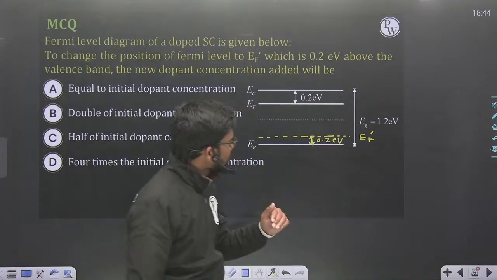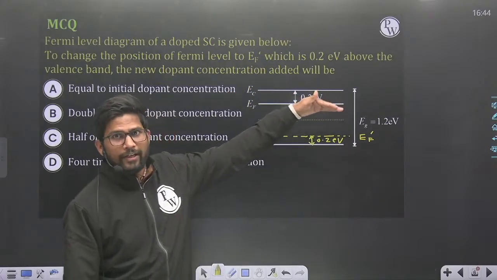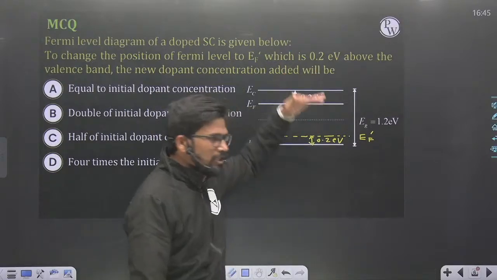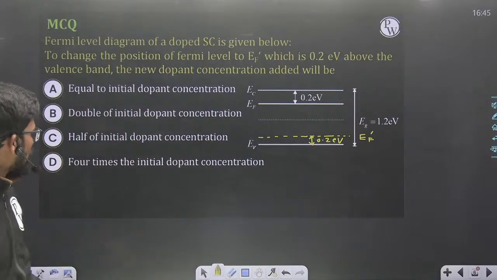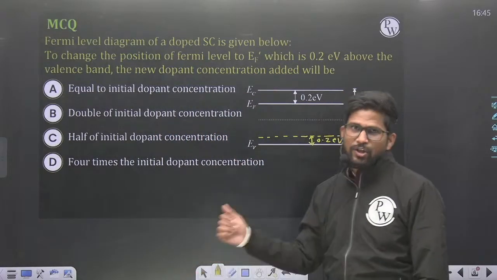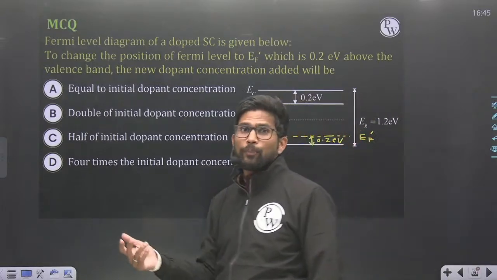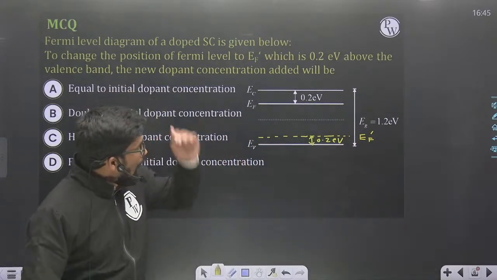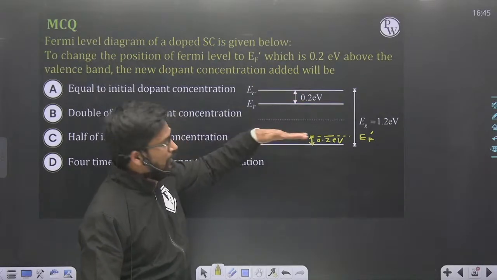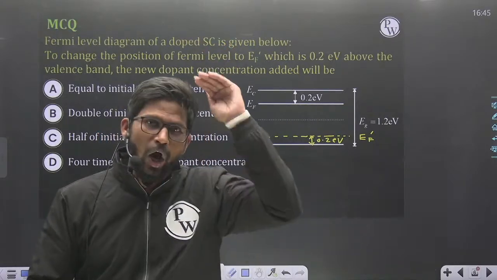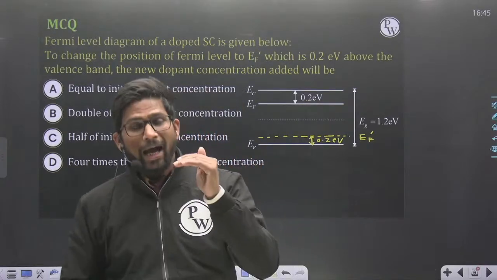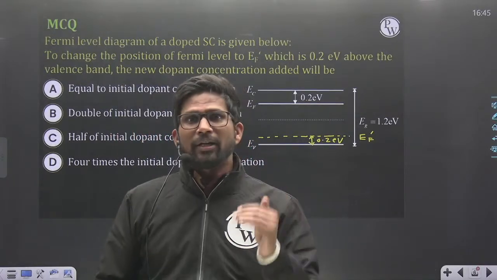So obviously, initially my semiconductor is of N type and finally my semiconductor is of P type because Fermi level EF dash is below the intrinsic Fermi level. Okay. So only the dopant concentration is asked. It is not asked which type of dopant should be added. Here also we have to move the Fermi level from EF to EF dash, which is a downward shift. And always remember, for a downward shift I need to add trivalent impurities.